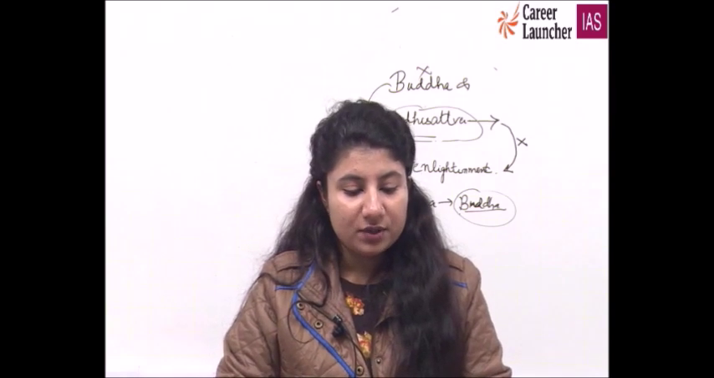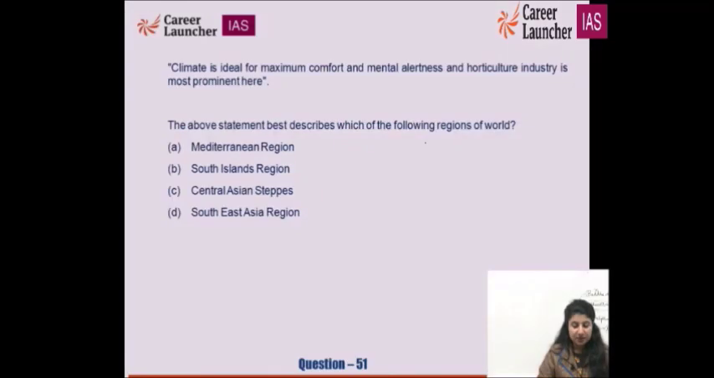Climate is ideal for maximum comfort and mental alertness, and horticulture industry is most prominent here. Question number 51. Climate is ideal for maximum comfort. There is no sweating, ना तो ठठर है, ना sweating है, mental alertness है. अब ठंड जब नॉर्मल टेम्परेचर पे होगी या इवन गर्मी है जो नॉर्मली होगी, तो it will not affect your mental alertness. But if it is chilling cold, if it is creating numbness in your body, you will not be alert. You will be sloth. You will try to be lazy.